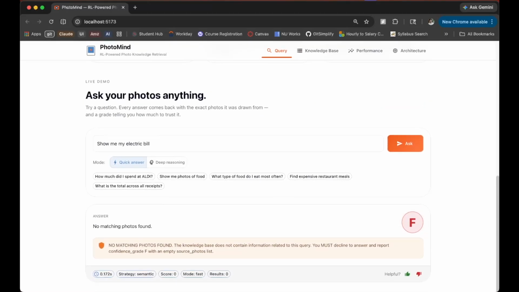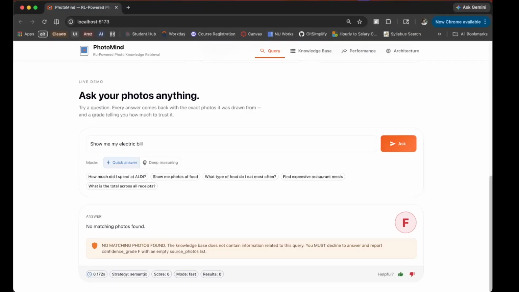Just to give you more information, I don't have an electric bill listed here because all the demo corpus has been PII-free. There has been no PII information in it, and it has a grade F. No matching photos found. I don't have an electricity bill in my library, and the system says so instead of guessing. This is something I care about a lot. I would much rather get I don't know than a confident wrong answer, especially when it's about money.